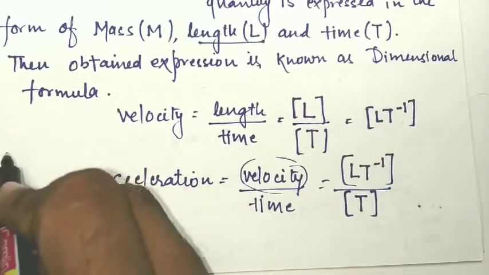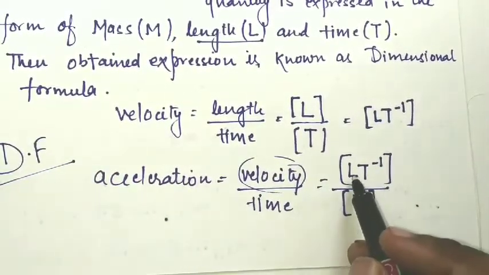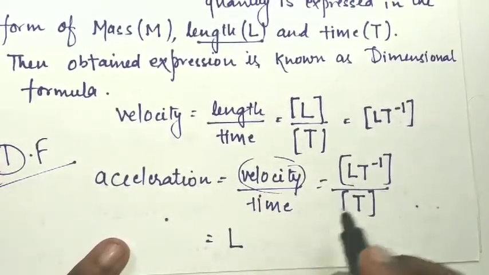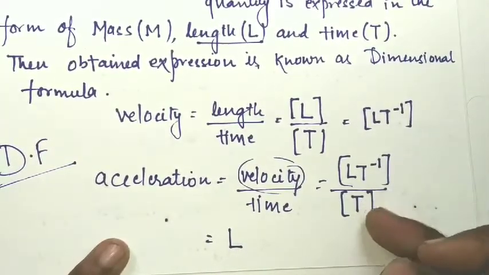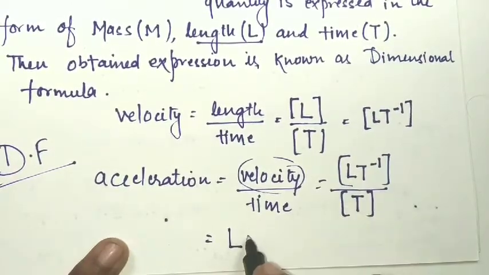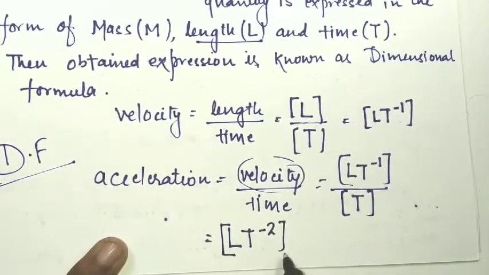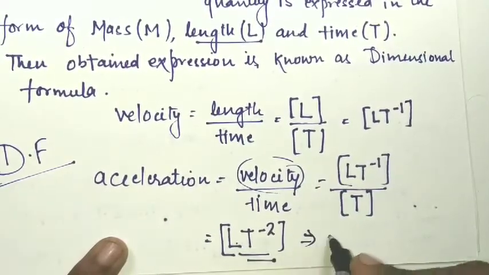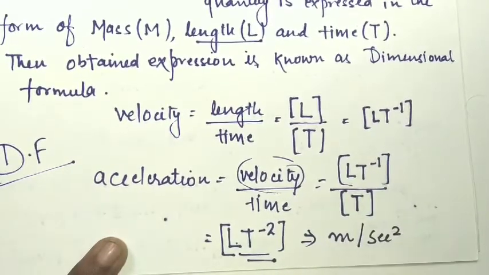What we are calculating is the dimensional formula of a physical quantity. Here you can see that L is simply 1, there is no mass, and T is to the power minus 1, and when the other T from the denominator is taken, it becomes T to the power minus 2. So the dimensional formula for acceleration is L T to the power minus 2, and from here we can give the unit. Length means meter, and per second square, so meter per second square is the unit of acceleration.